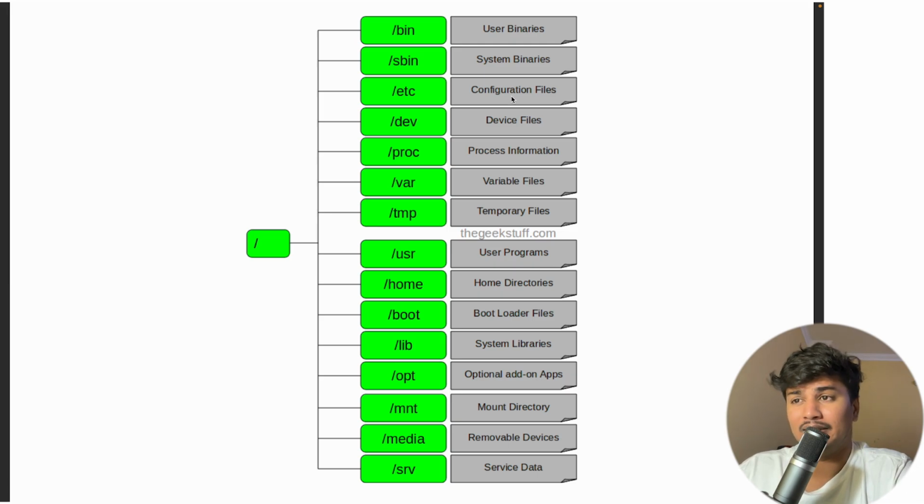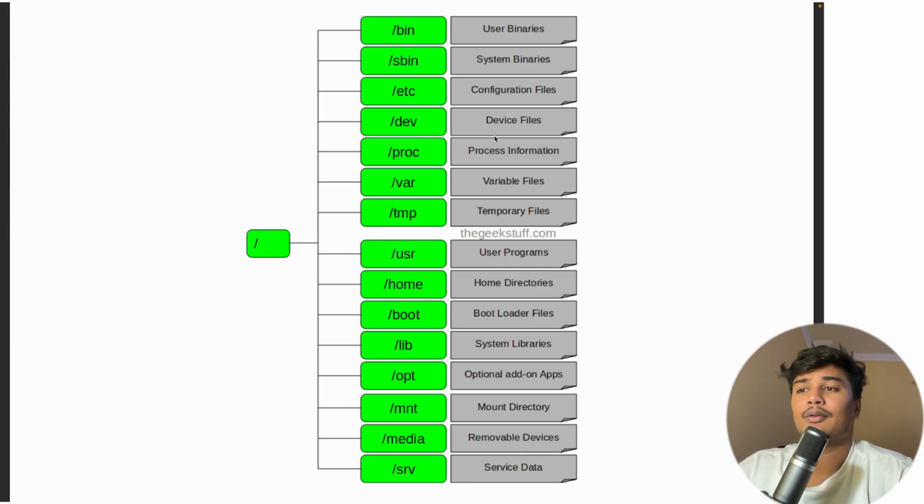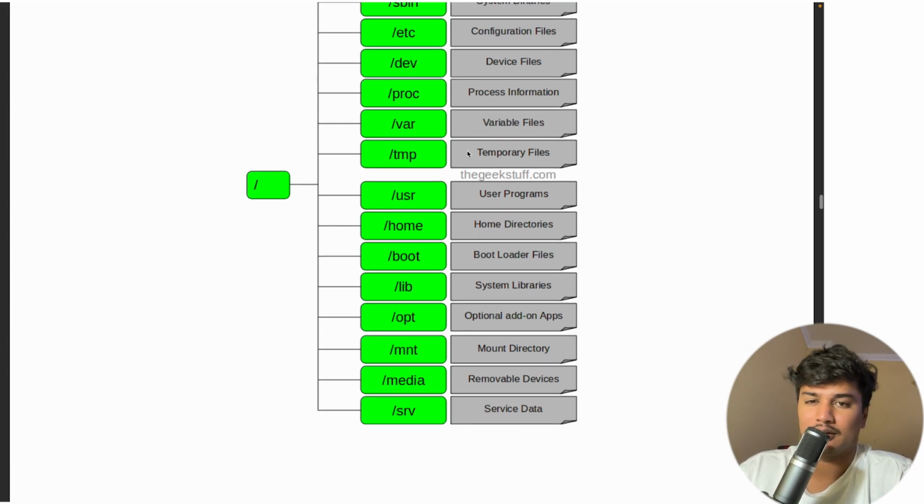The /etc directory is basically taking care of configuration files. dev is a folder which contains device files, whatever device we connect. proc contains process information. var contains variable files. tmp contains temporary files, and we usually do clean these temporary files. /usr will contain user programs. /home is the home directory. boot is bootloader files, whatever is basically required to load up our system.